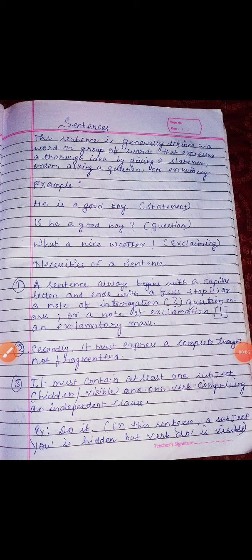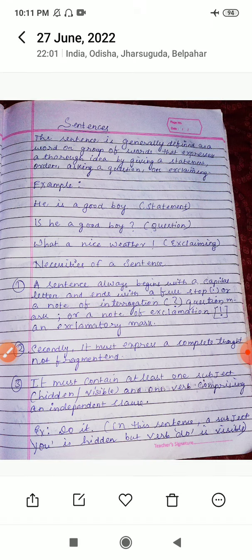So today in this video, I am going to discuss with you about sentences, what is the necessity of a sentence and how many types of sentences are there. As a student, we all face difficulty in understanding the complex structure of grammar. But if we understand the basic concept of sentences, then it will become very easy for all the learners to know what grammar is and what the different rules and structures of grammar are, because it starts from small sentences. So without wasting much time, let us begin.